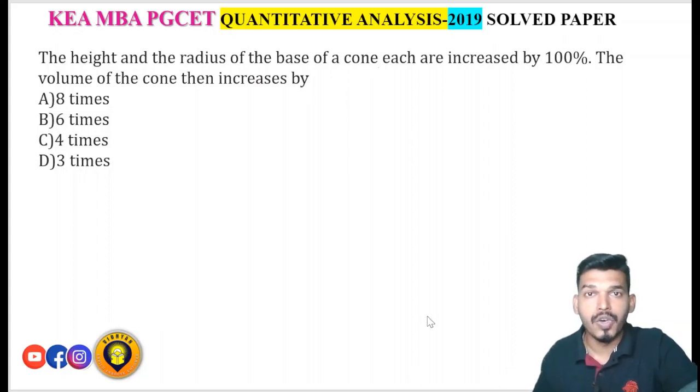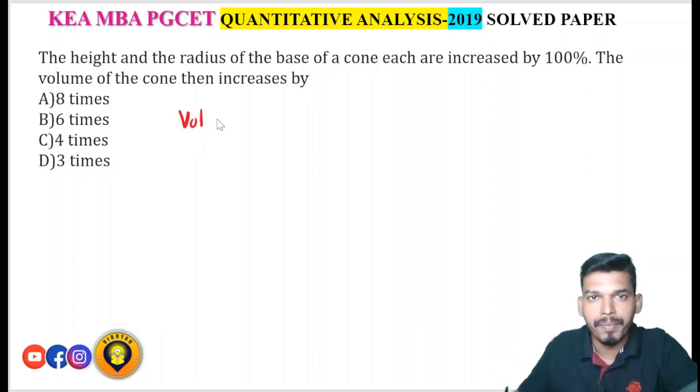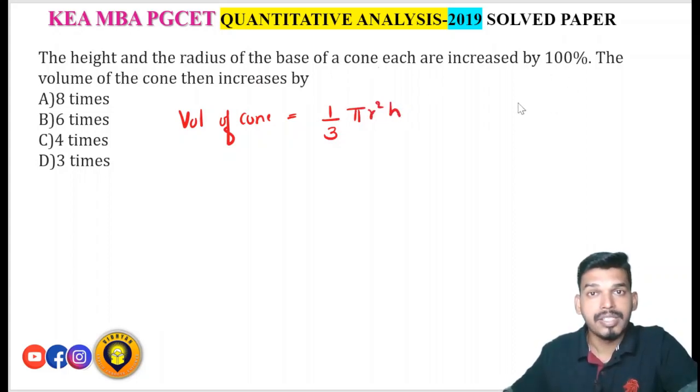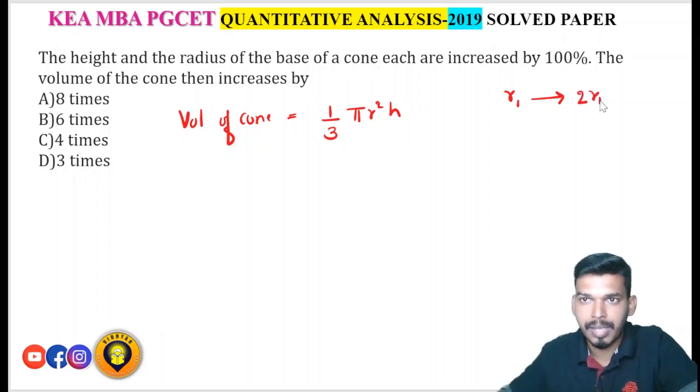The height and the radius of the base of a cone each are increased by 100%. The volume of the cone then increases by. So what is the volume of the cone? The formula is 1 by 3 pi r square h. If height and radius both are increased by 100%, let's suppose radius is r1, increased by 100% means r1 plus r1, which is 2 times r1. Height is also increased by 100%, that is if it is h1, then the new height is again 2 times h1.